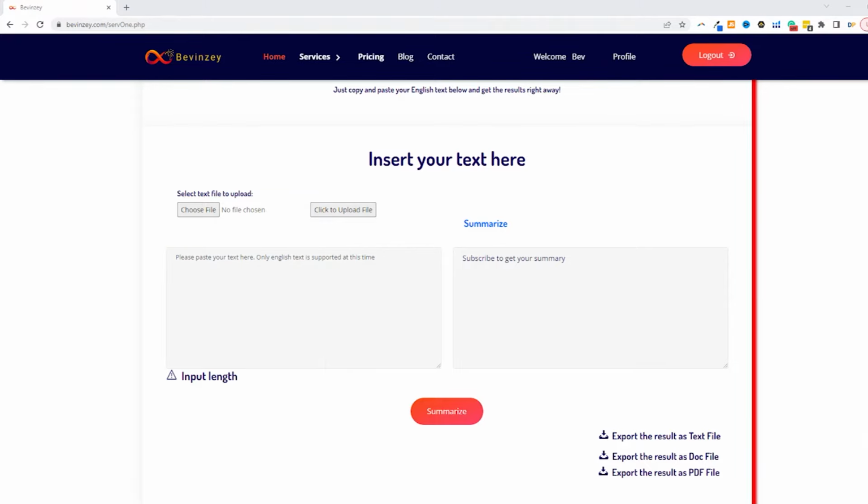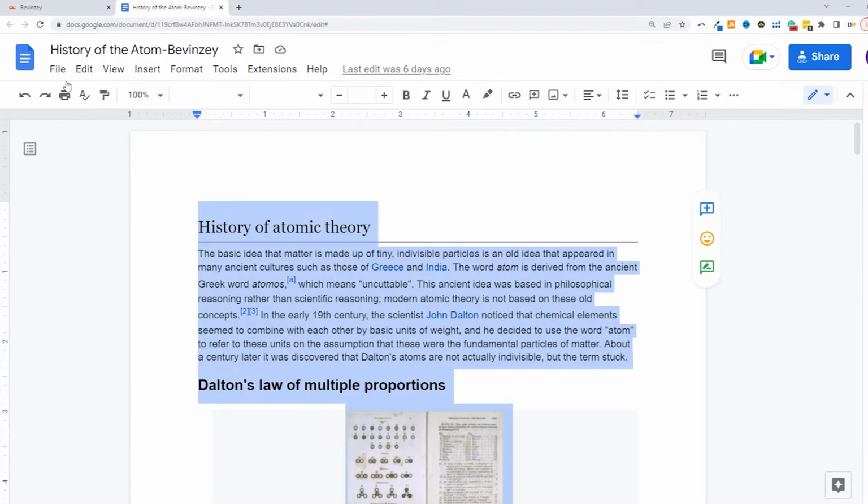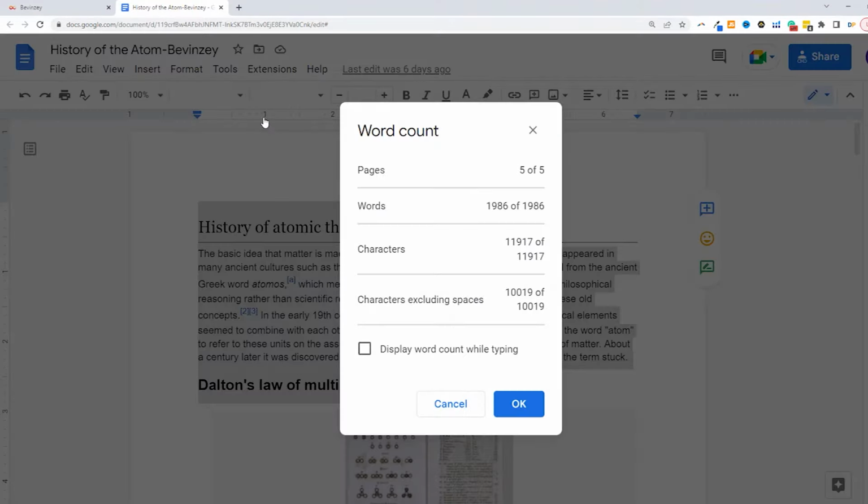So what I did is I curated some content on the history of the atom, and let's start by figuring out how many words are in this particular text. I'm going to go ahead and do a quick Control A and then go to Tools and the word count, and you have about 1986 words.